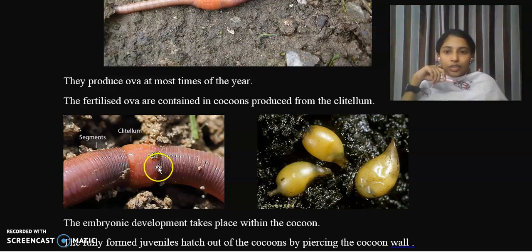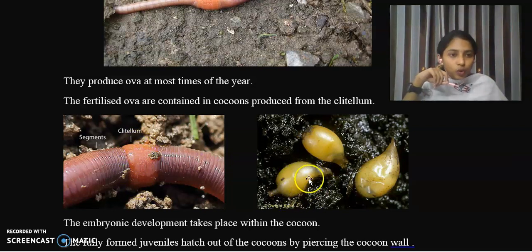Clear? So, after undergoing the cross fertilization, the fertilized ova is produced, and this fertilized ova is actually contained in the cocoons. Clear? Here, this is the cocoon. Inside the cocoon, you can find the fertilized ova. Okay, so you may think that from where does this cocoon come from? Actually, cocoon arises from this clitellum. Clear? The clitellum gets condensed to form this cocoon.